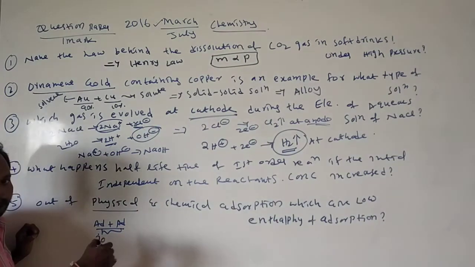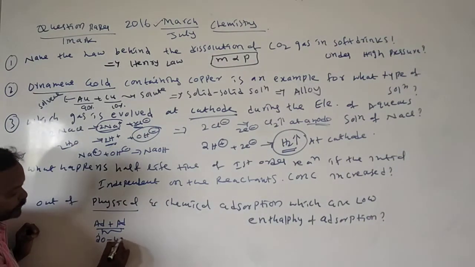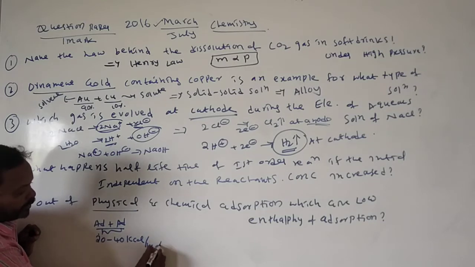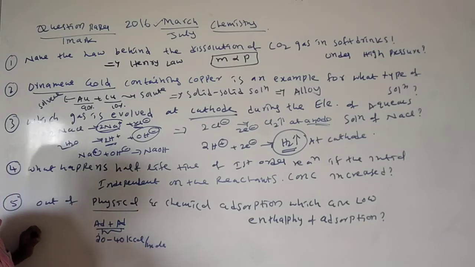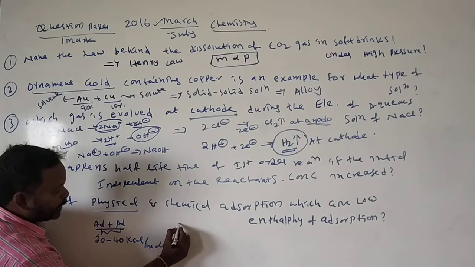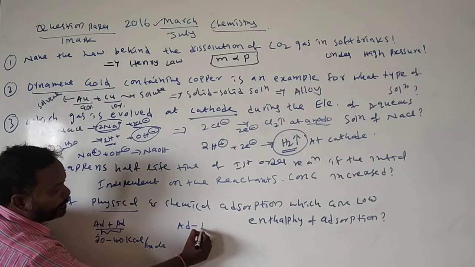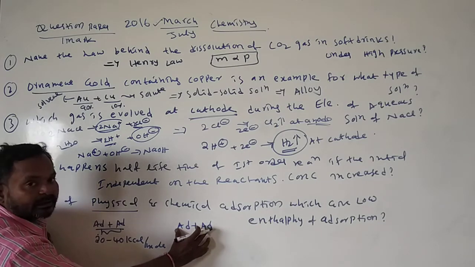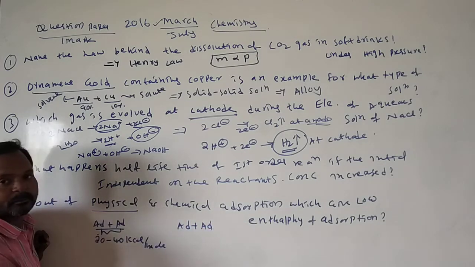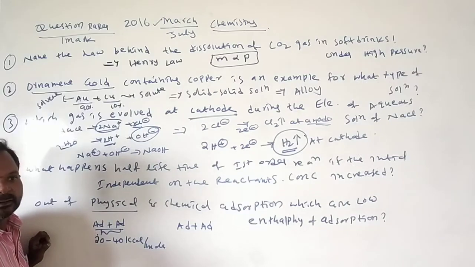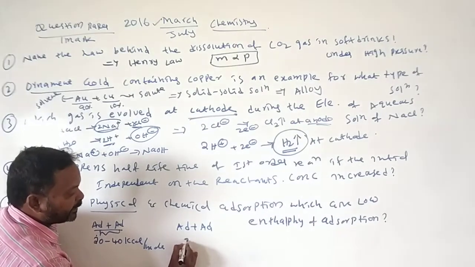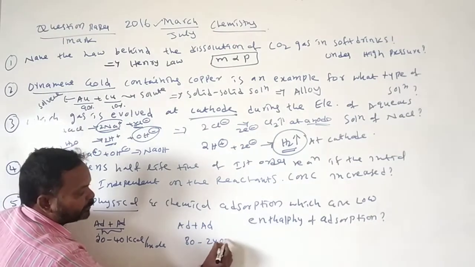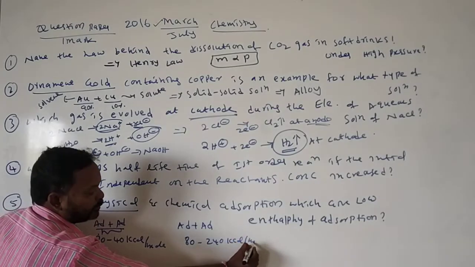For the breaking of those van der Waals attraction forces, we require nearly 20 to 40 kilocalories per mole of energy. Okay, in chemical adsorption, adsorbate and adsorbent bond by strong attraction forces. So it requires nearly 80 to 240 kilocalories per mole.